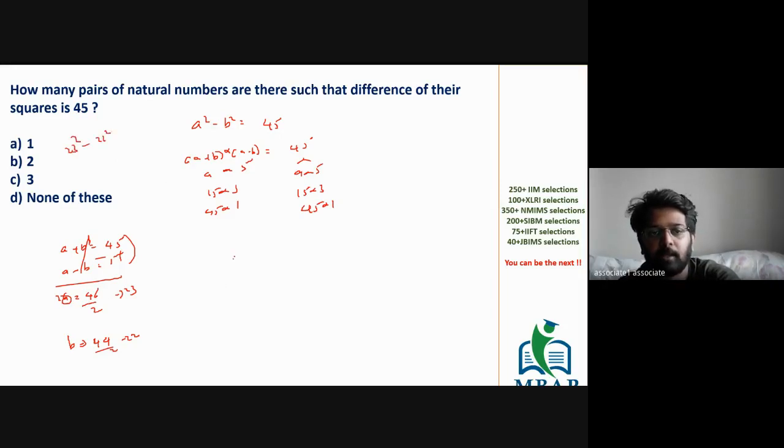Similarly, a plus b is 9, a minus b is 5. The value of a will be 14 by 2, which is 7. Sum the values and divide by 2. So it is 7 square, and the difference will be b: 9 minus 5 is 4, by 2 is 2. It's 2 square.